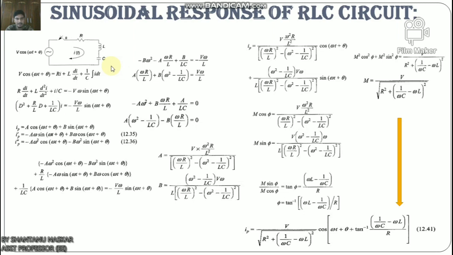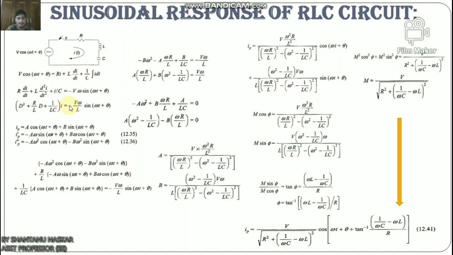Now application of Kirchhoff's voltage law to the sinusoidal response of the RLC circuit results in the following differential equation: V cos(ωt + θ) equals Ri plus L di/dt plus 1/C integral of i dt. Differentiating the above equation, we get R di/dt plus L d²i/dt² plus i/C equals minus Vω sin(ωt + θ). We can write (D² + (R/L)D + 1/LC) i equals minus (Vω/L) sin(ωt + θ).